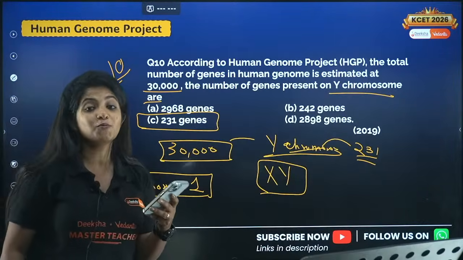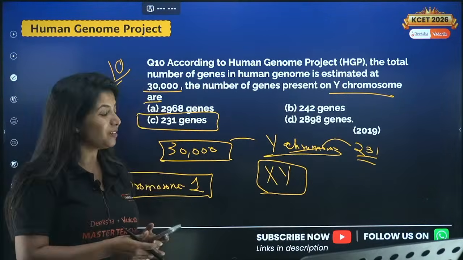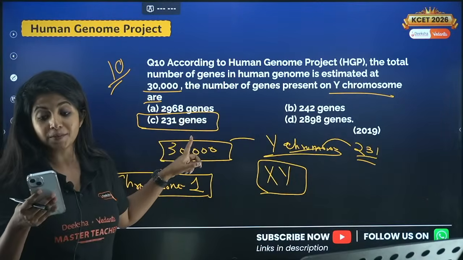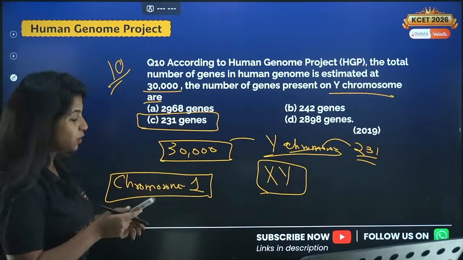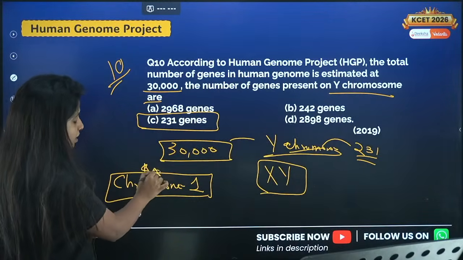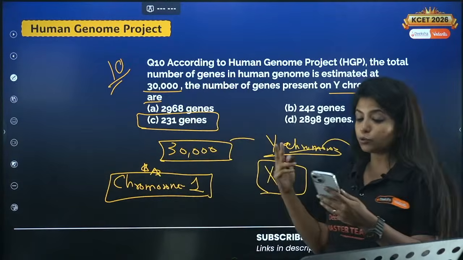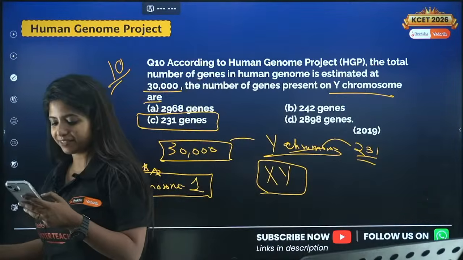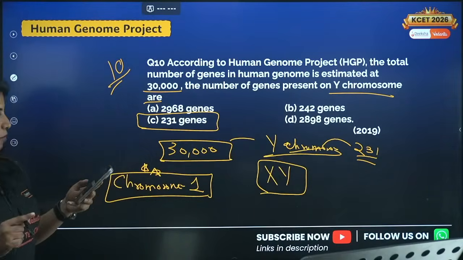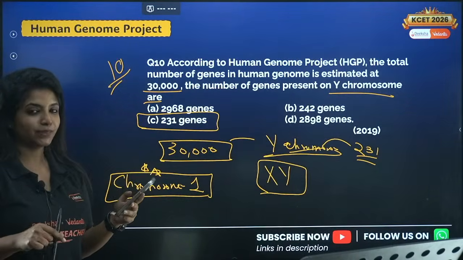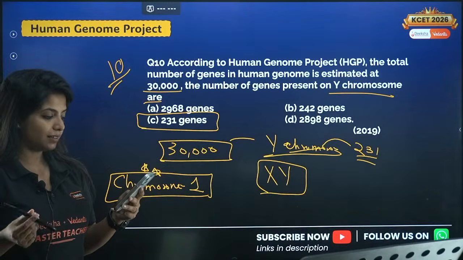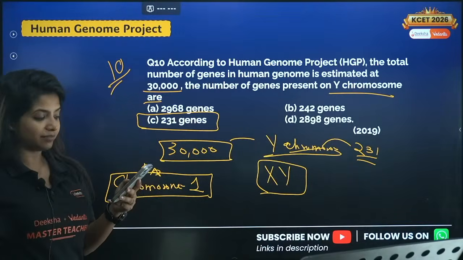Can you tell me what is that number? Anyone out there? It is there in the option. That is why I am asking you. In chromosome number 1, you have the highest number of genes. Any guesses? So this way we are going to study. We are studying two things at once. Come on. If no guesses, then I'll tell. But if yes guesses, then you have to tell.